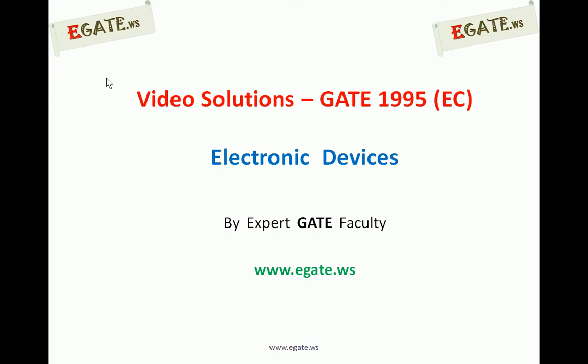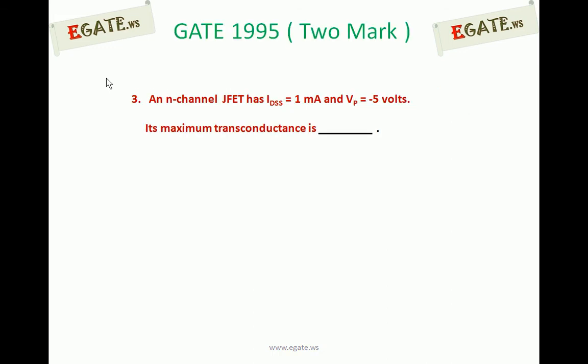Hello, we are discussing GATE 1995 CE paper, and the topic we are discussing is electronic devices. This is the third 2-mark question that came in GATE 1995. An N-channel JFET has IDSS of 1 milliampere and VP of minus 5 volts. Its maximum transconductance is.